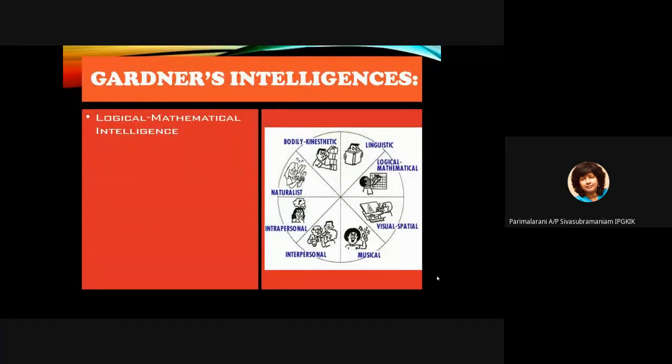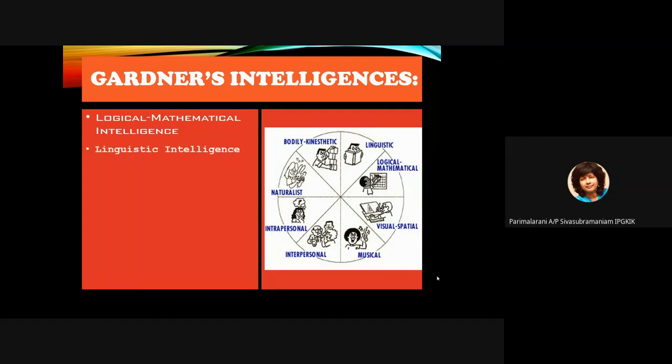Okay. For logical, mathematical intelligence, as a teacher, the kinds of activities that you can give the student include problem solving, things like measuring, logic games, experimenting, critical thinking, using algorithms, okay? These are the kinds of activities that you can give the student.